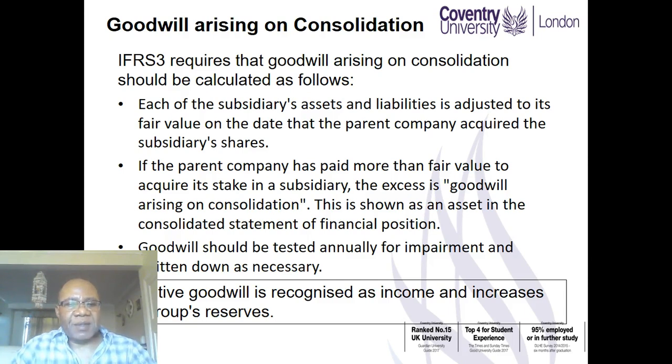As I said earlier, negative goodwill cannot be shown as an asset. Instead, it is recognized as income and credited to group reserves. A negative goodwill arises when the parent pays less than the fair value of the assets and liabilities of the subsidiary.